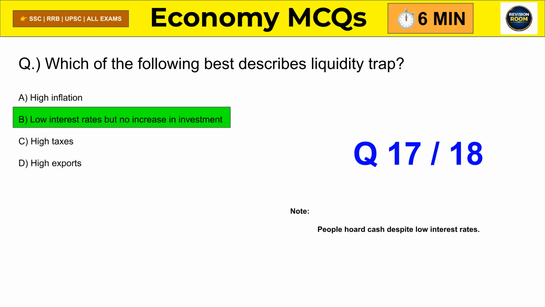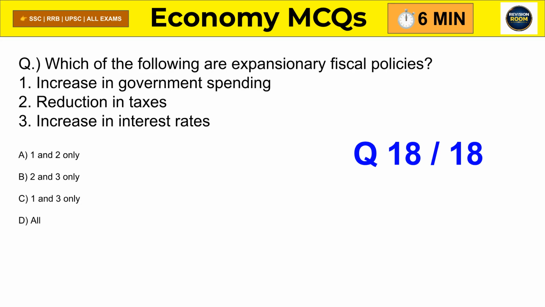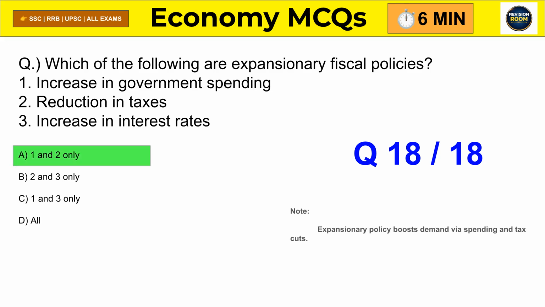Question 18. Consider the following: increase in government spending, reduction in taxes, and increase in interest rates. Which are expansionary fiscal policies? Correct answer is increase in spending and reduction in taxes, because these boost demand in the economy.